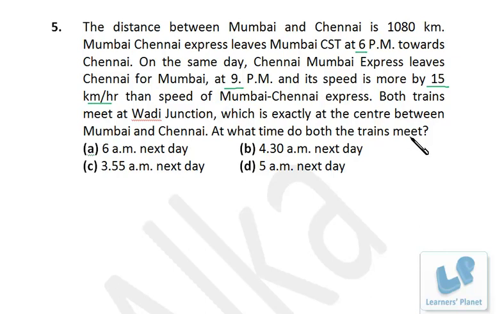Now for these sorts of problems, there is hardly any paperwork required, right? The best thing you can do is just go by option. Just pick up an option and proceed accordingly. Whether it is wrong or right, you'll get an idea. Suppose 6 a.m. is the correct answer. Since they are meeting at the midpoint, both the first train and the second train might have covered 540 kilometers, right? And from 6 p.m. to 6 a.m., 12 hours, it is taking to cover 540 kilometers. That means speed is 45 kilometers per hour.